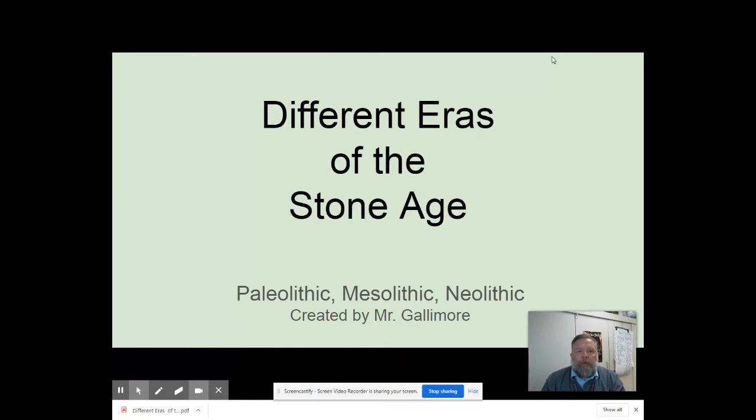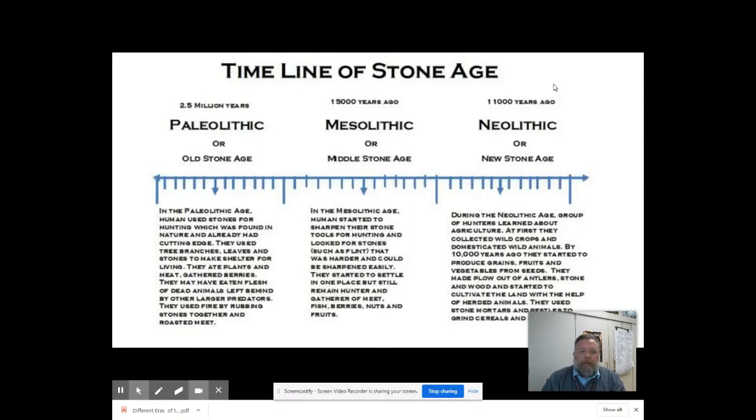Gallimore. Today we're going to be talking about different eras of the Stone Age. We're going to be focusing on the Paleolithic, the Mesolithic, and Neolithic eras. Paleolithic means Old Stone Age. Paleo means old. Lithic means Stone Age. Mesolithic, meso means middle. Lithic means Stone Age. And Neolithic. Neo means new, and lithic means Stone Age.